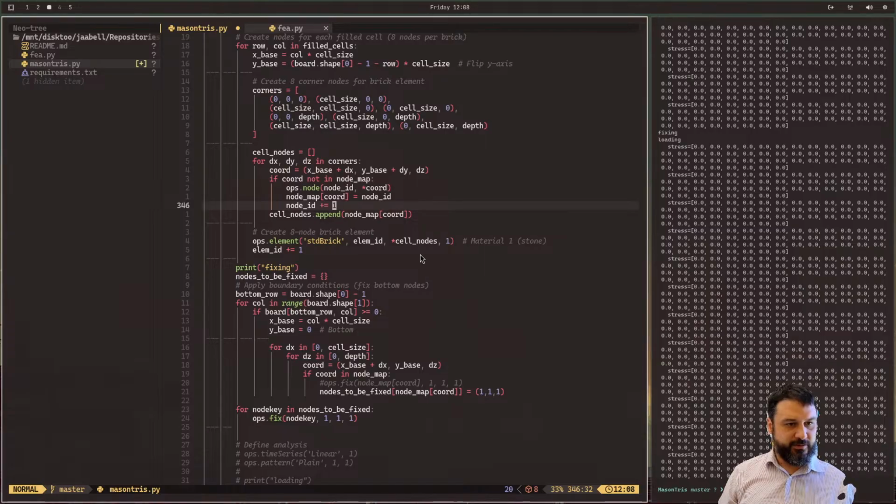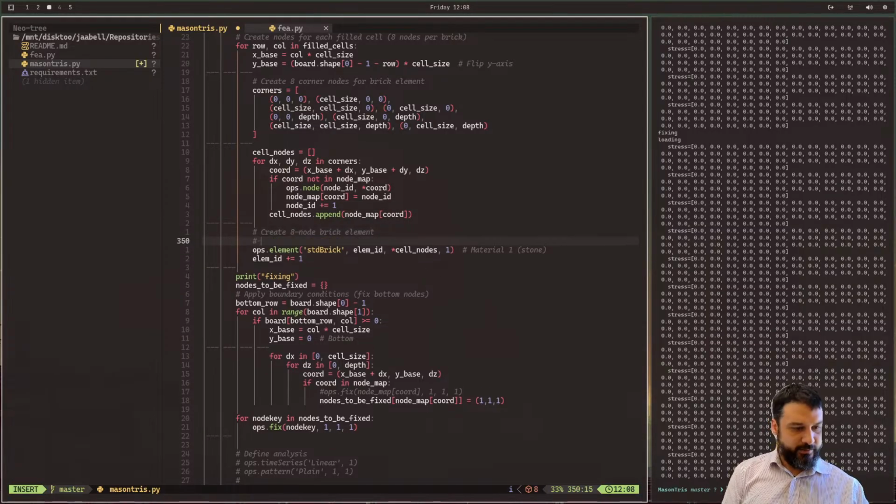Let's finish up with this. So the 3 body forces, I should come up with a little list like this. It's going to be 0 in the x direction, 0 in the y direction, and I'm going to go for negative density, something called stone density, this one, times gravity.